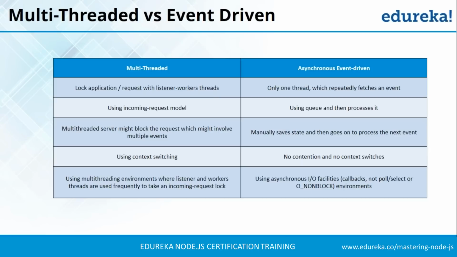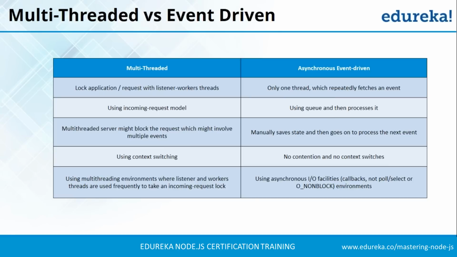Now let us conclude what we went through till now. So first, in the multi-threaded model, the threads inside the thread pool are limited and can get exhausted at a point of time. While in asynchronous event-driven, there is only one thread handling all the events from the event queue. So there will be no blocked request, as no function in Node.js can directly perform operations. Now going to point 2, the multi-thread model follows an incoming request model, in which whenever a new request comes in, the server allocates a new thread to the new request, while in asynchronous event-driven, there is an event queue where all the events reside. The event loop handles those events using a single thread mechanism.